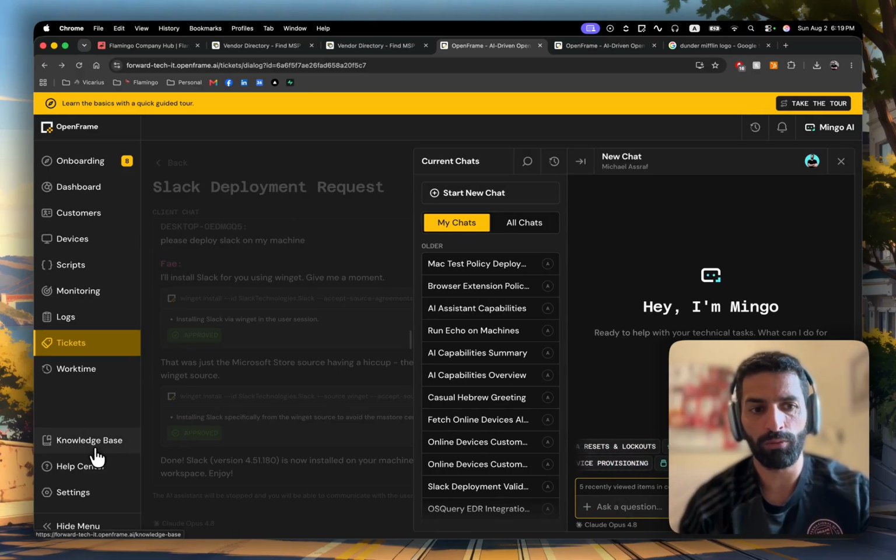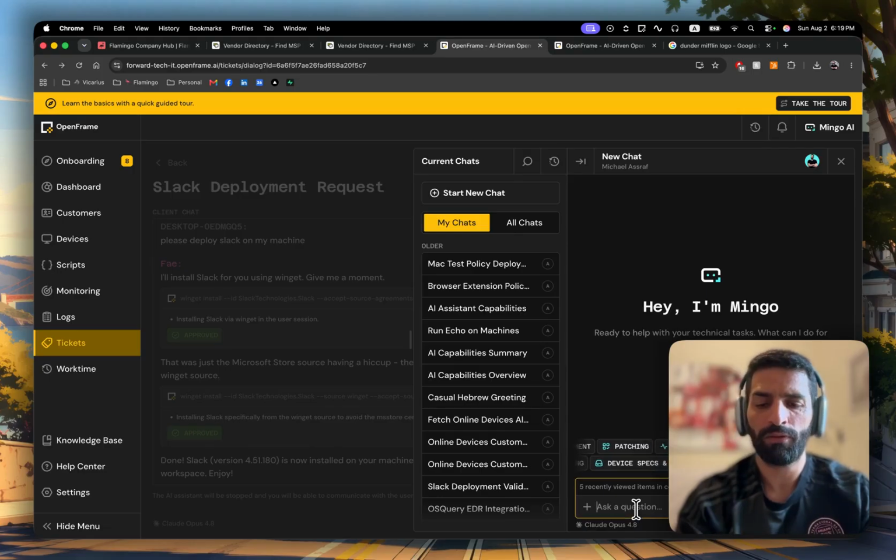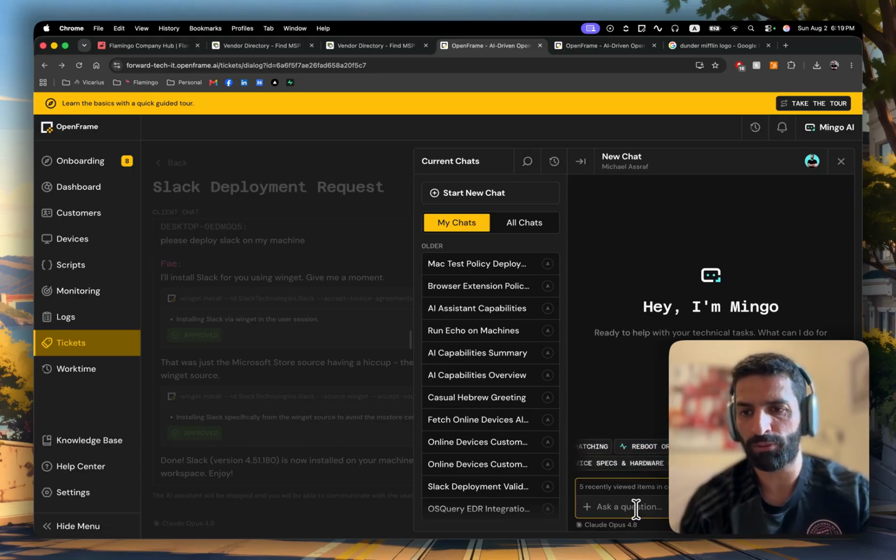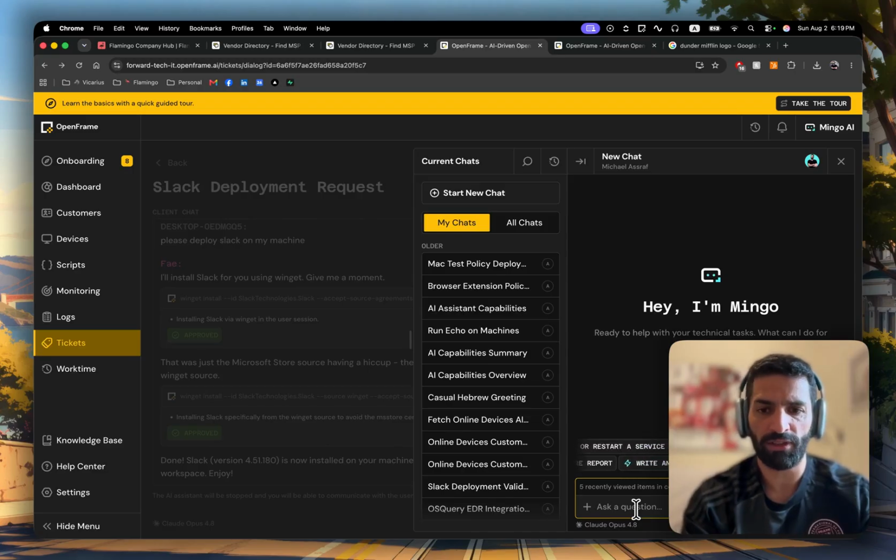Mingo is also customizable. So if you want to change the quick actions for your technicians, you can do pretty much anything you want. You can also change here. It's Claude Opus 4.8. We are agnostic to the LLM model running behind the scenes, so you can change it in the AI settings that I showed before.